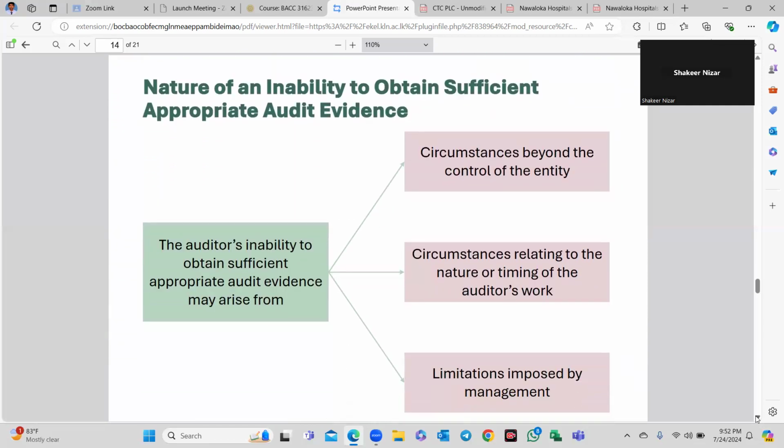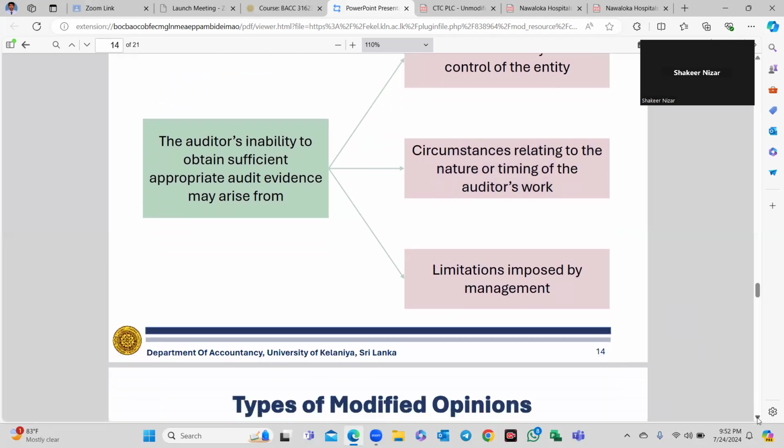Nature of an inability to obtain sufficient and appropriate audit evidence. The auditor's inability to obtain sufficient and appropriate audit evidence may arise from circumstances beyond the control of the entity. It means, let's say a fire has occurred and destroyed the entire factory. The accounting records are destroyed due to a fire, right? That is beyond the entity's control, right? Circumstances relating to the nature or timing of the auditor's work, or limitation imposed by management. Sometimes you send a confirmation request, and management says you cannot send the confirmation for this particular data. Without reasonableness, the auditor needs to be keen on that.